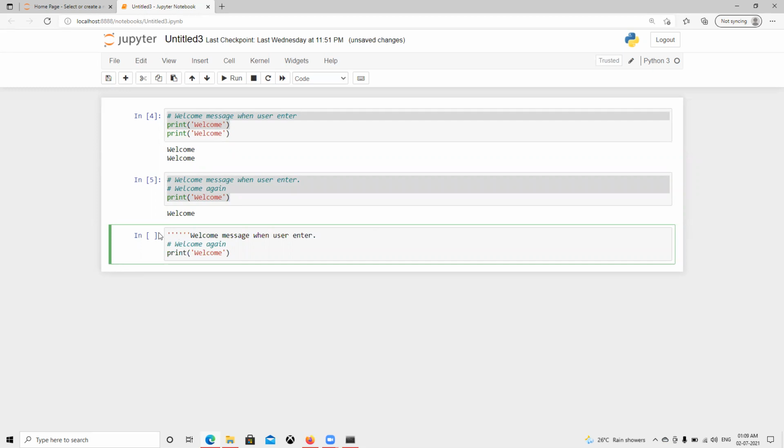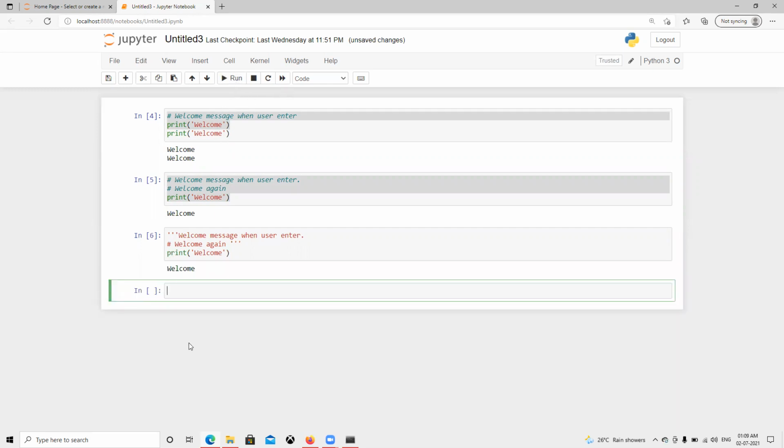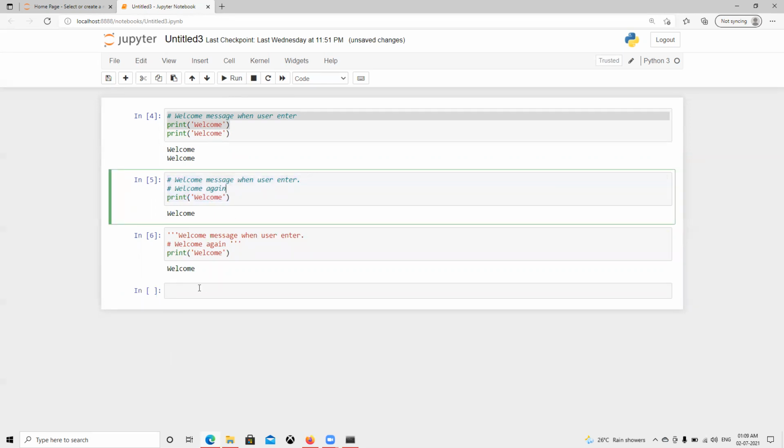So 1, 2, 3. Since I put that 3, see what it's doing, it's prompting us to write in between by default. Or else we can go ahead and remove that 3. Now it started displaying that error message. If I put one more 3, it becomes correct and it's working fine. So for multi-line comments, we can use the triple single quotation, or for single line comments, we can use the hash.